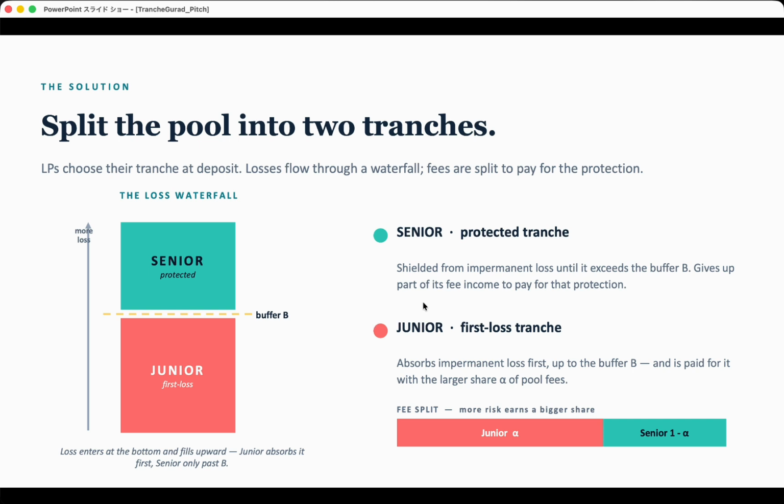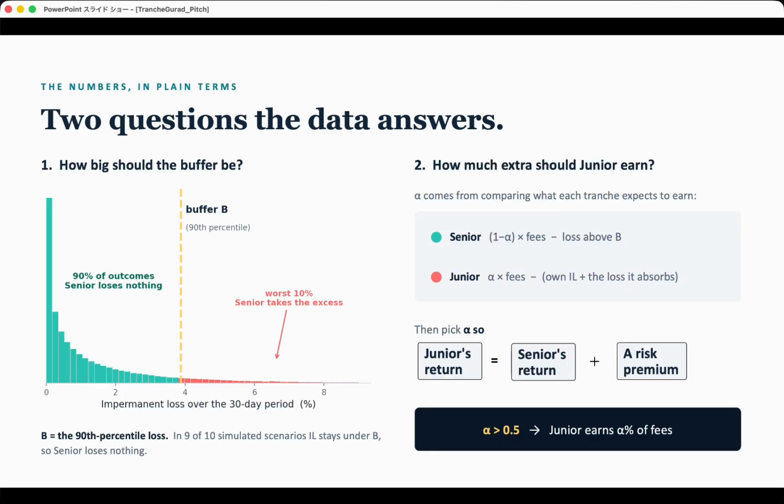So what is the reason for being junior? Juniors get paid more. Juniors have a bigger share of the fee offer. And senior gives up some fees to stay safe.